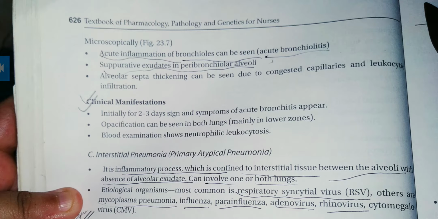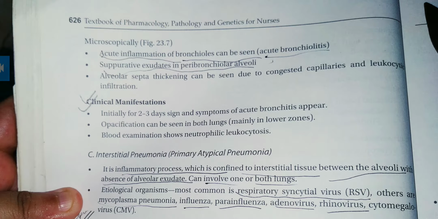Then alveolar septa thickening can be seen due to congested capillaries and leukocytic infiltration. It means the alveolar septa will be thick here. In the previous stage it was not thick, but here it will start becoming thick and cause congested capillaries and leukocytic infiltration. Then clinical manifestation: initially for 2 to 3 days, signs and symptoms of acute bronchitis appear.